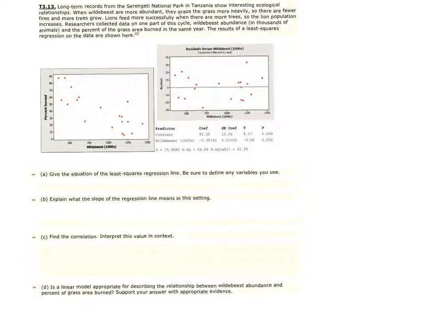Number 13, long-term records from the Serengeti National Park in Tanzania show interesting ecological relationships. When wildebeest are more abundant, they graze the grass more heavily, so there are fewer fires and more trees grow. Lions feed more successfully when there are more trees, so the lion population increases. Researchers collected data on one part of this cycle, wildebeest abundance in thousands of animals, and the percent of the grass area burned in the same year. The results of a least squares regression are the data shown here.